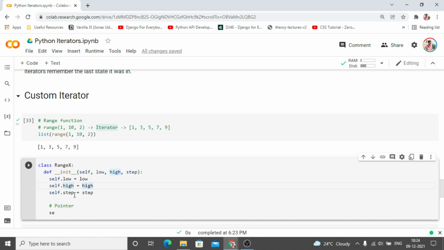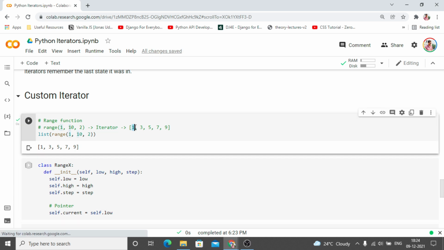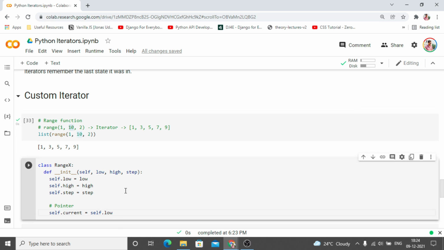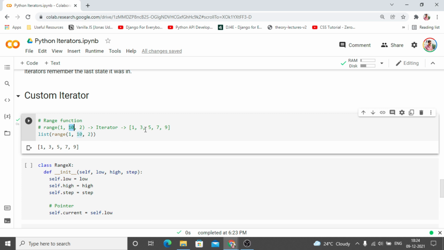So for that we need a current variable, and it is going to be initialized as low, because we are always going to start from low, and we do not include the high. We go just before the high. So 10 is not included, it will always go just before 10.